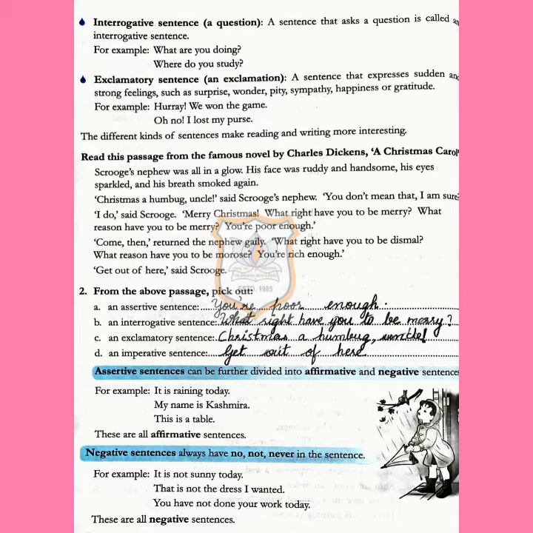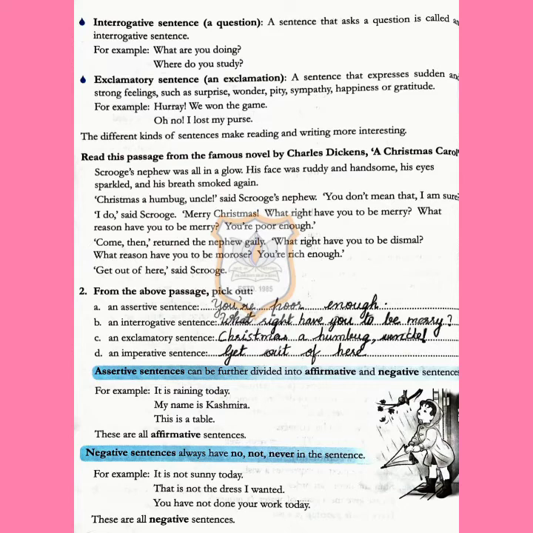So these sentences are known to be affirmative sentences because something is declared and said: it is raining, my name is this, this is a table, or this is a chair. Next one is negative sentences. Negative sentences always have no, not, never in a sentence. The sentence which includes the words no, not, never is known to be a negative sentence.